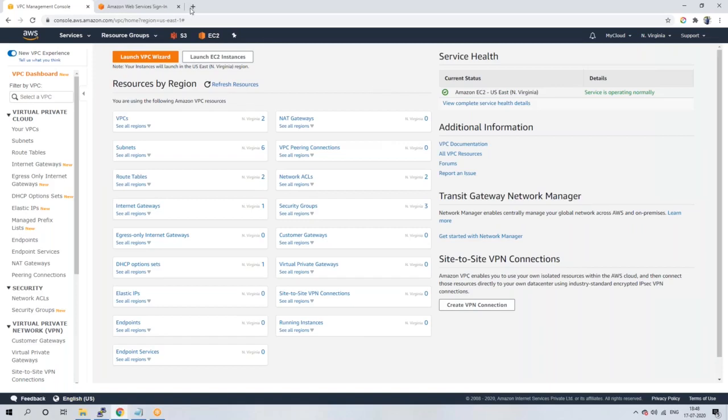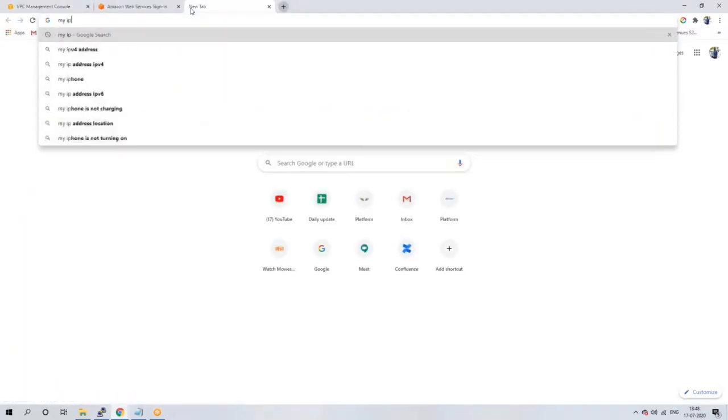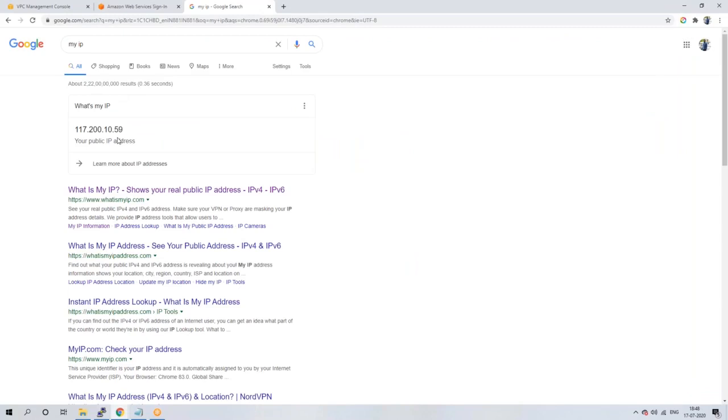Can you open your putty session? So this is your public IP, guys. If you search what is my public IP, it will show you your IP. How many fields do you have? 4 fields. In this 4 series, you have only 1 crore 70 lakhs IPs. Totally, not more than that.